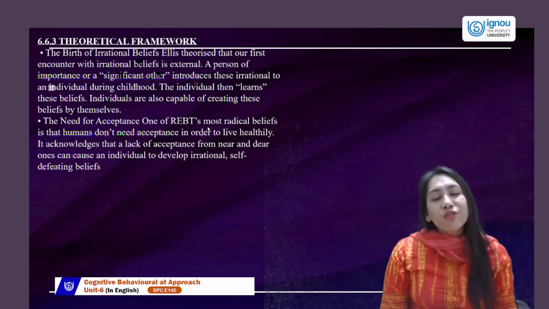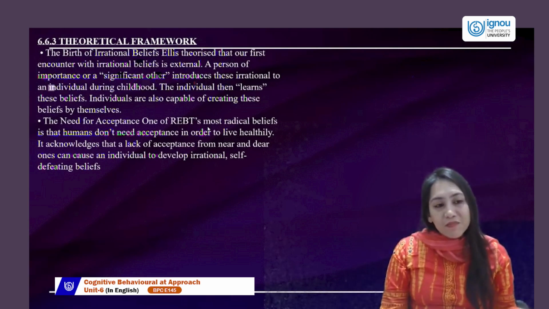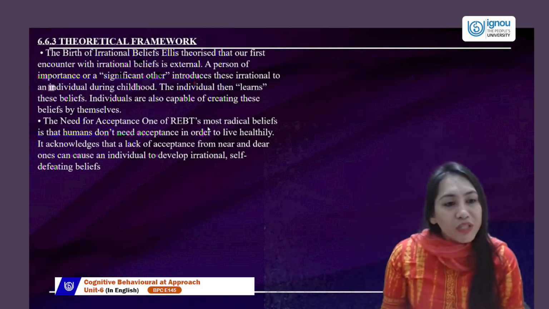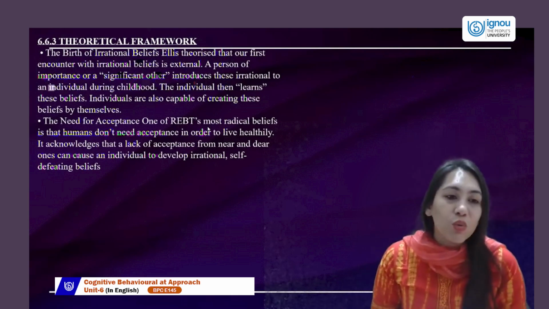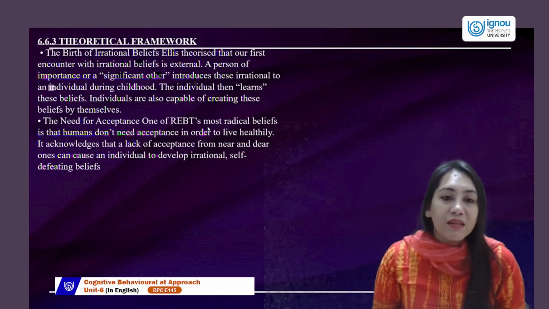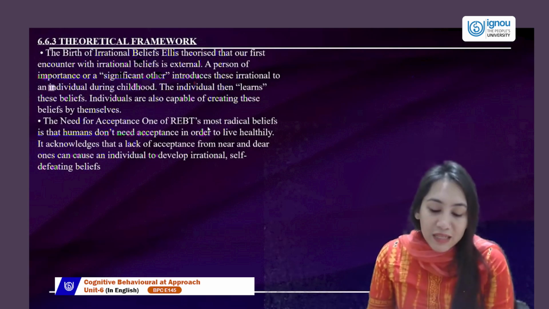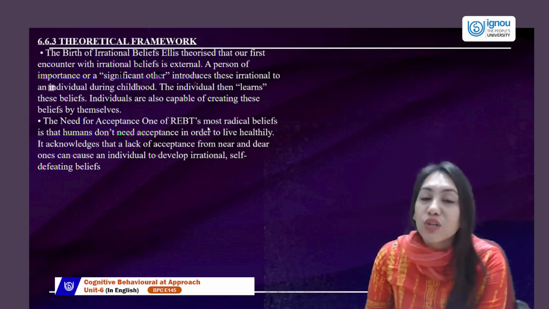Now, the second theoretical framework of RET was the need for acceptance. One of the most radical viewpoints is that the human needs to accept. If they want to live long and live healthily, and they do not accept, it's going to be a difficult journey ahead.